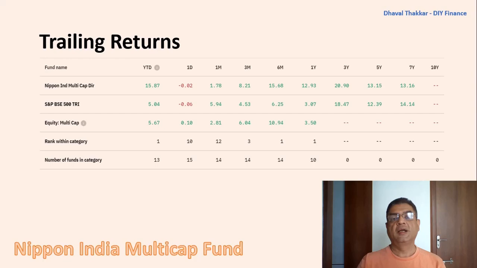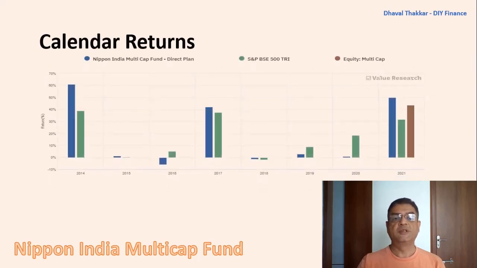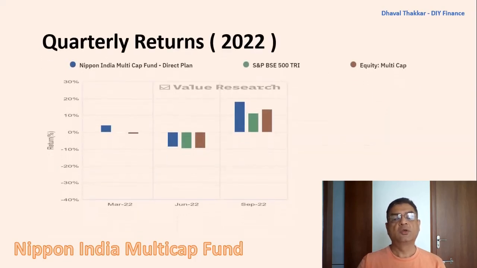Now let's also check the calendar returns for consistency of the performance. On checking the calendar returns for the last 8 years, that is from 2014 to 2021, the fund has not been that consistent in performance compared to the index. In the years 2014, 2015, 17, 18 and 2021, it had outperformed the index, but for 2016, 19 and 2020, it did not perform well. So we can conclude that the fund is not very consistent in its performance, which is not a good sign for a fund.